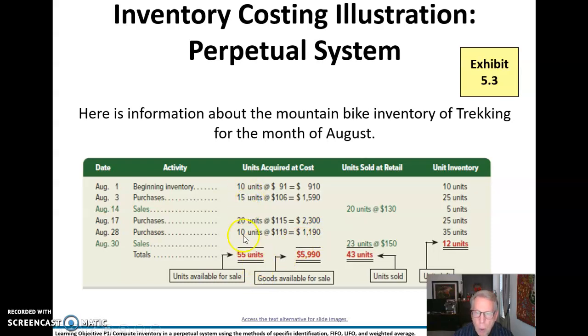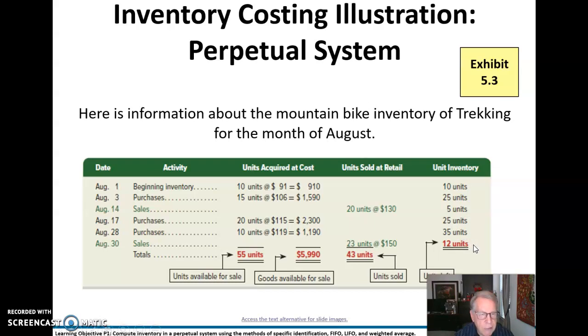And so our total available is going to be the sum of all these units, and our goods available for sale is going to be $59.90. We sold 43 of them at $130 and $150, but that doesn't have anything to do with our cost. That's our revenue.